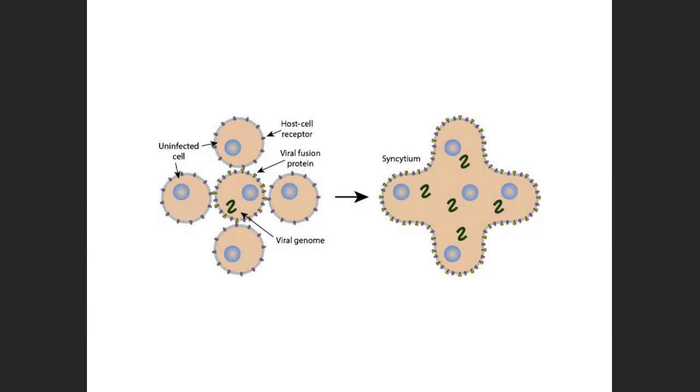All right, here you can see. Let me zoom it. These are the cells, the virus cell, and these are the viral attachment proteins on the surface of the virus, the fusion proteins, and these are the host cell receptors.